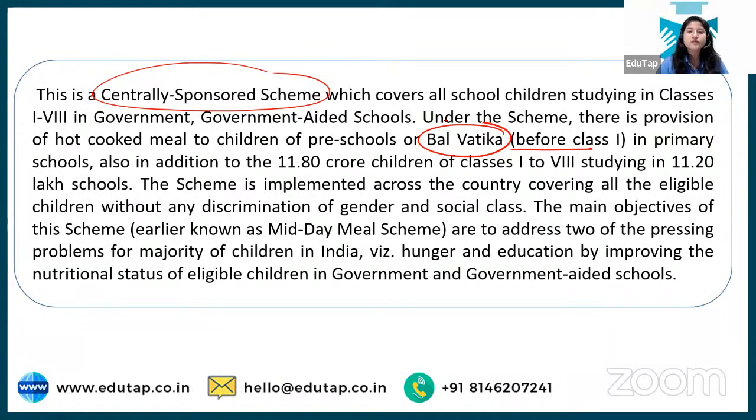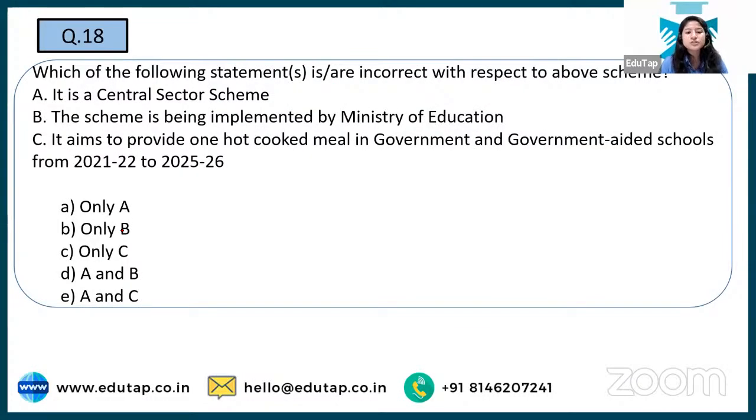But still, if you take some time, the next bracket that comes in front of my eyes is 'earlier known as midday meal scheme'. Now everything is clear, you know what this scheme is all about. And yes, all of you are saying it correctly: we are talking about Poshan Shakti Nirman. Which of the following statements is incorrect with respect to the above scheme?